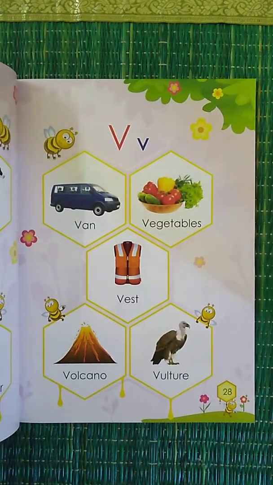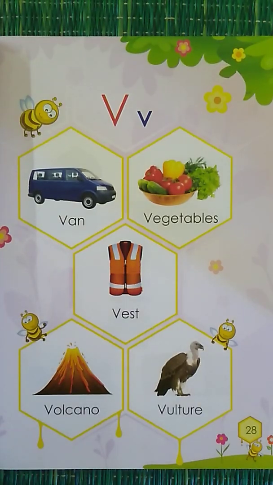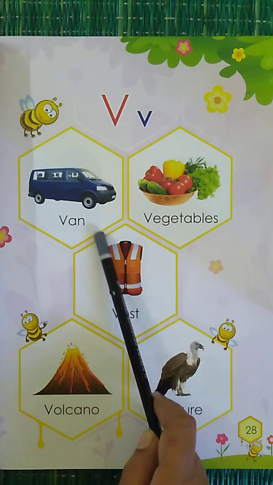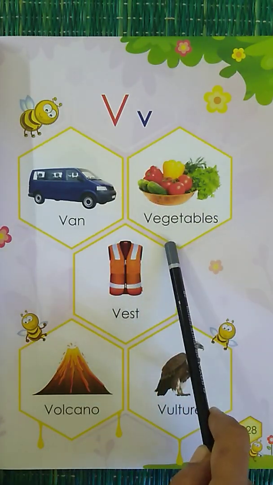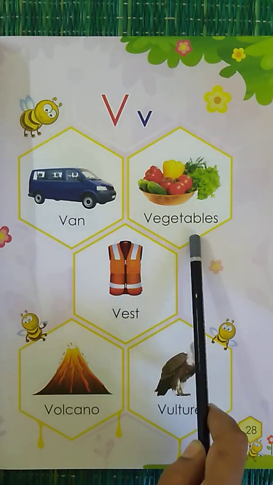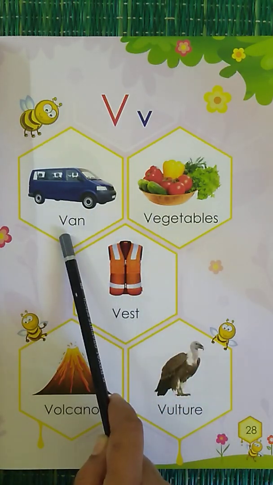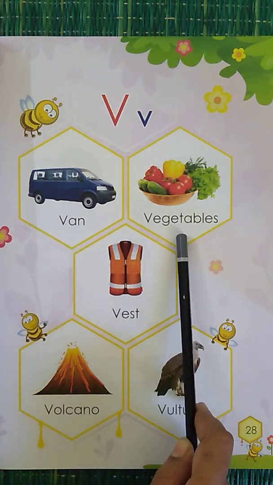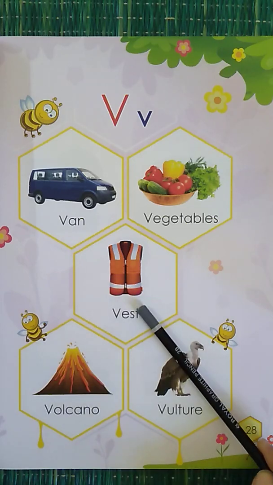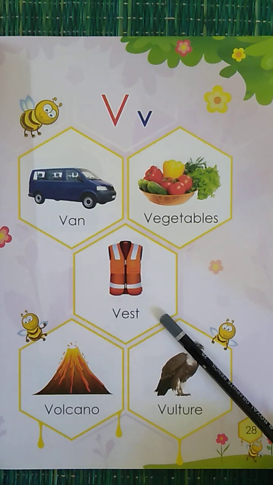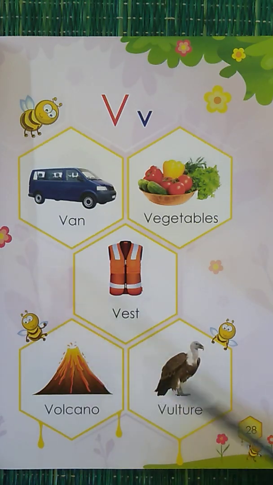What do we have? What comes after U? V. Yes, V. V for van. V for vegetables. Now look at the spelling, children. Both van and vegetables have the letter V at the beginning, isn't it? V for van, V for vegetables, V for vest, V for volcano, V for vulture.